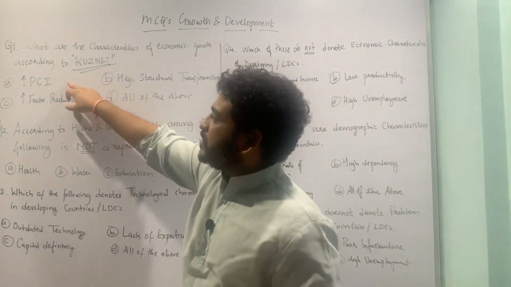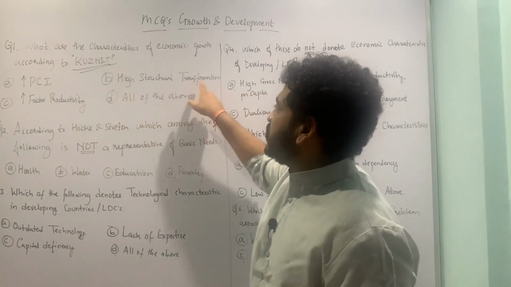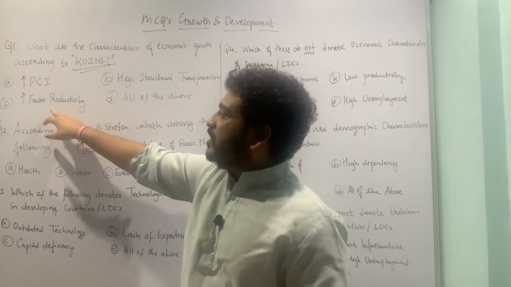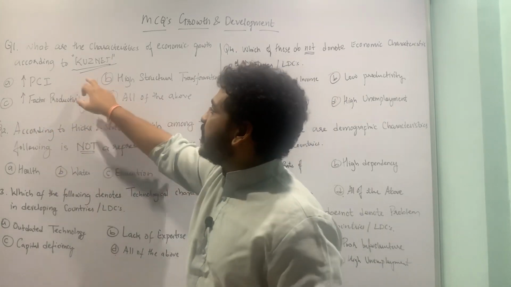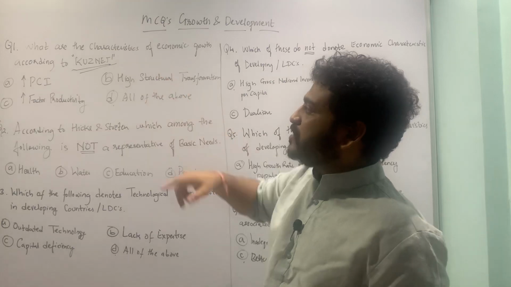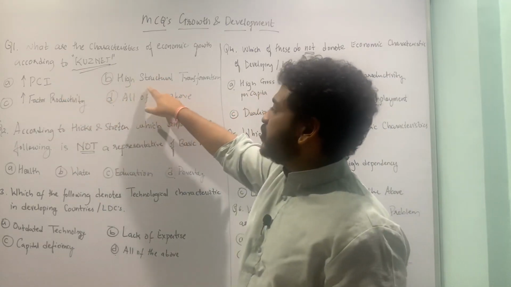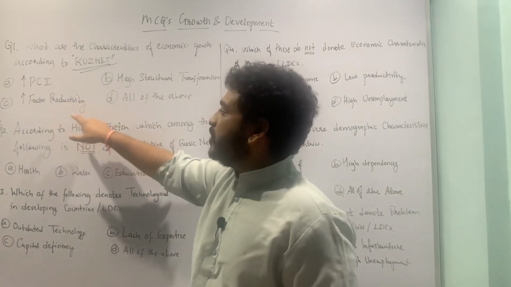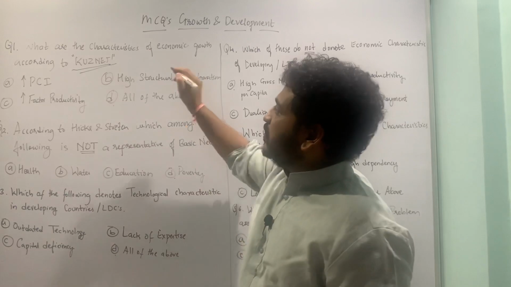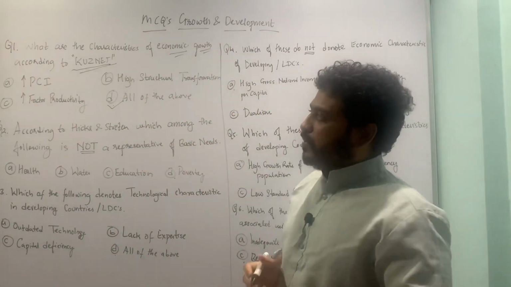The first option is increasing rate of per capita income, then high structural transformation, then increased factor productivity, and all of the above. So these are all characteristics of the Kuznets hypothesis. Whenever there is increased per capita income, high structural transformation, and high productivity of the underlying factors of production, it is termed as economic growth according to Kuznets. So here we have all of the above as the correct answer.